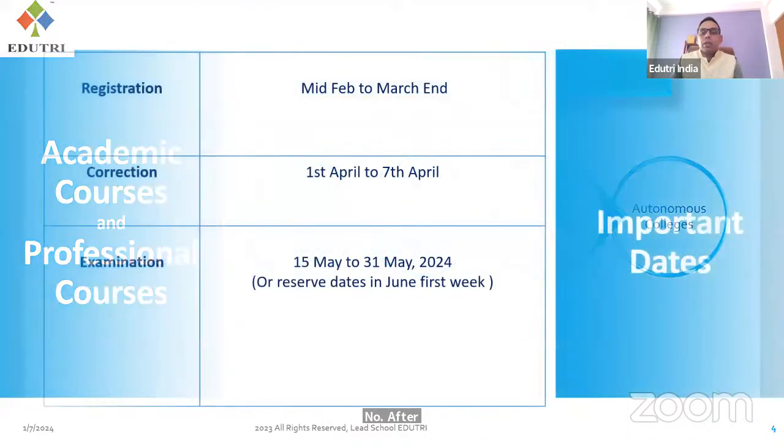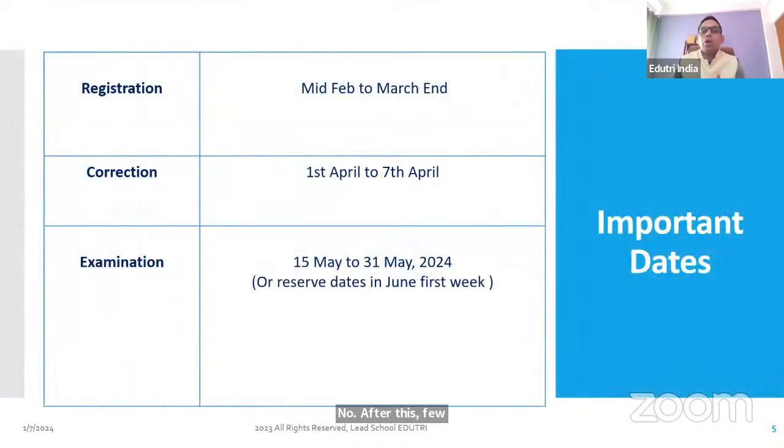Now, a few deadlines for those who are in class 12 this year. In mid Feb, that means 15, 16, 17, you will get the notification for registration for CUET. Till end March, you can fill the form.